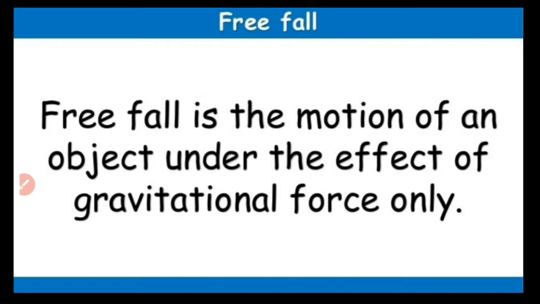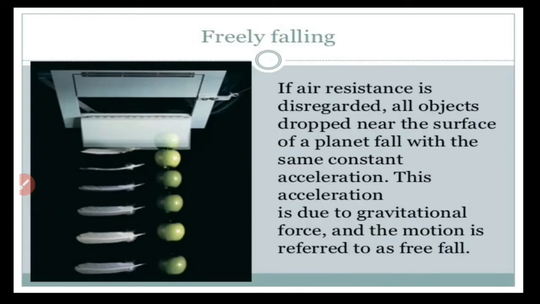Freely falling bodies, or the motion is called free fall, because the object is falling only under the influence of gravitational force. Under the influence of this gravitational force, the body acquires an acceleration, and that acceleration is called as what? Acceleration due to gravity. Actually, when we speak about freely falling objects, air resistance will be there, but when we consider the acceleration due to gravity, we can neglect this air resistance.